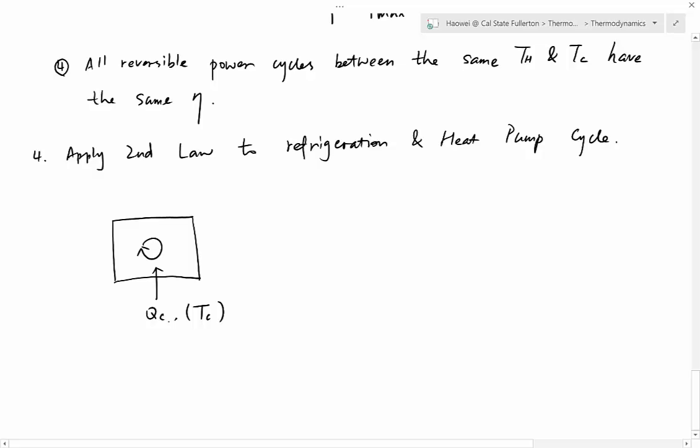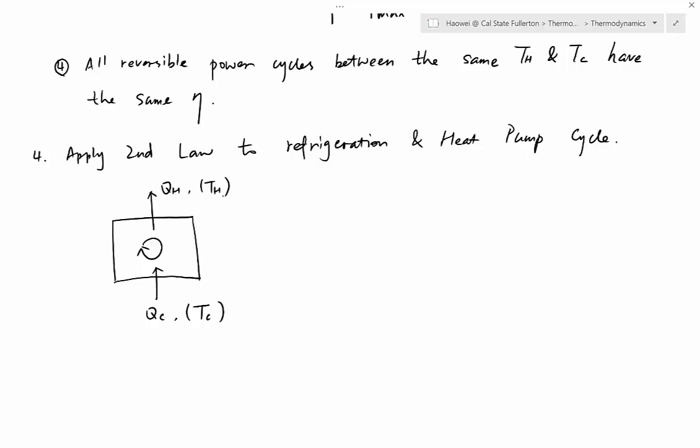The refrigerator will absorb the heat QC at low temperature T cold, and then release this heat to the outside of the refrigerator, which is at a higher temperature. We call it TH. So now you can see heat transfer happens from low temperature to high temperature. And from second law, we know this will never happen naturally.